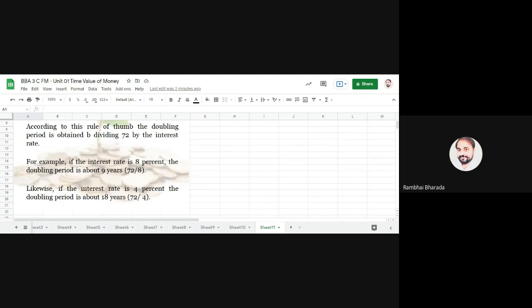But practically, really, this rule of 72 is not that accurate. There may be some variance. If you do the real calculation of 2 lakh rupees at 5%, it may take somewhat more time or somewhat less time.